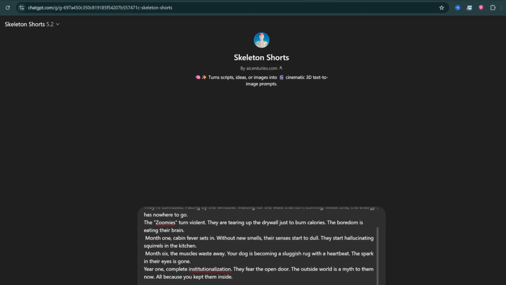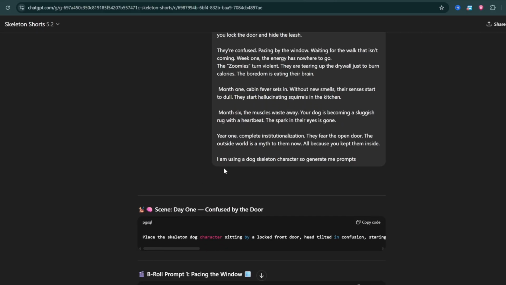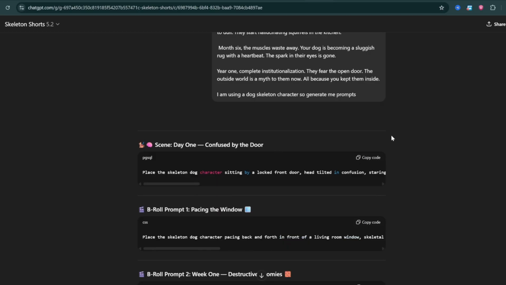Just paste our script here and tell the AI to make you prompts using your character. If you're using a human character, you just have to specify that. If you're using a dog, you just have to specify. So since I'm using a dog, I'll just tell it I'm using a dog character. Okay, so now we'll just have our prompts here.